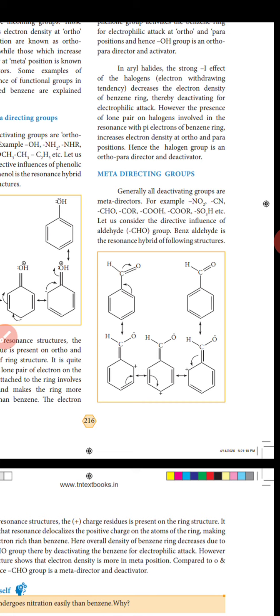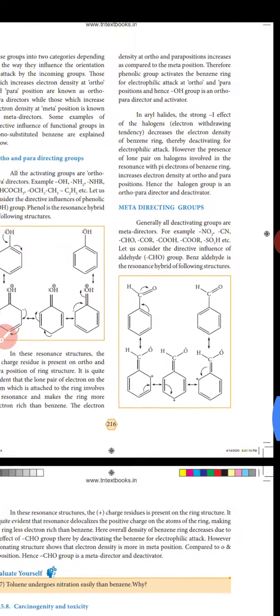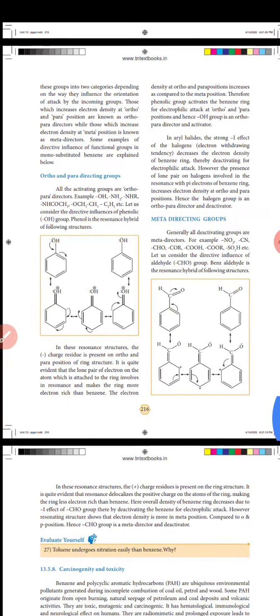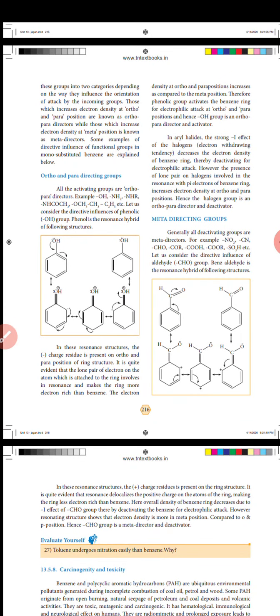In these resonance structures, the positive charge is present on the ring. It is evident that resonance delocalizes the positive charge on the atoms of the ring, making the ring less electron rich than benzene. Hence, the overall electron density of the benzene ring decreases due to the electron withdrawing effect of the aldehyde group, thereby deactivating the benzene for electrophilic attack. However, the resonating structures show that electron density is more in the meta position compared to ortho and para positions. Hence, the aldehyde group is a meta director and deactivator.